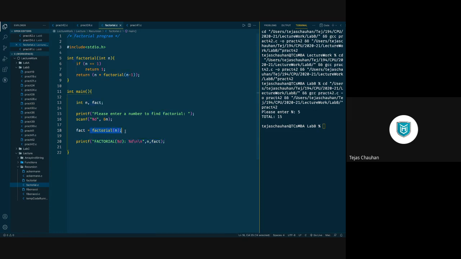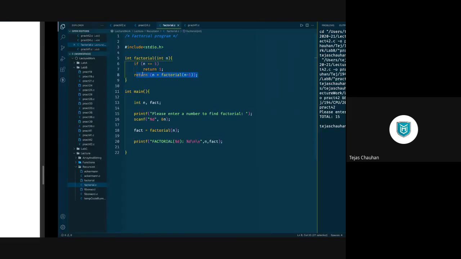Now that factorial calculation is based on a function. Even we go for the recursion. So this is the base case and this one is the recursive case. So you can refer the recorded lecture if you want to refer it more. So that's your 46th program.